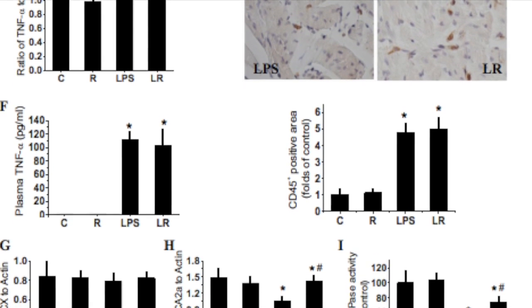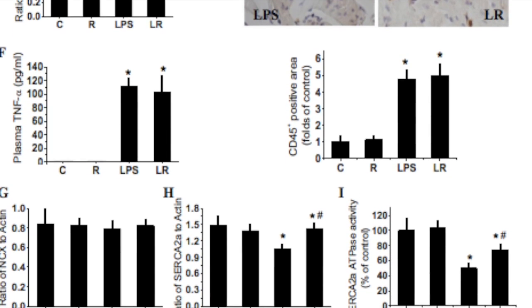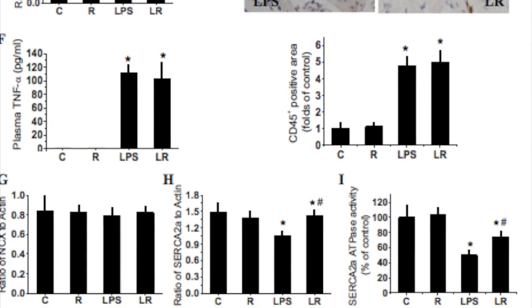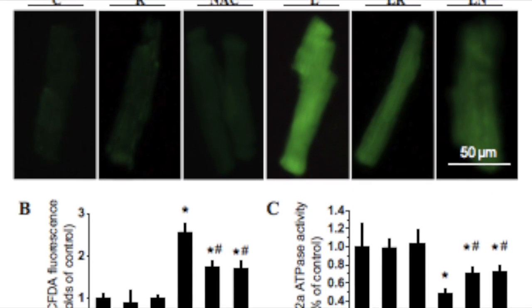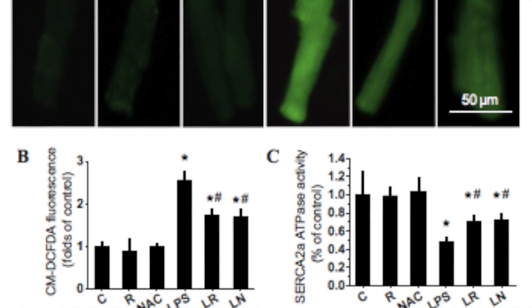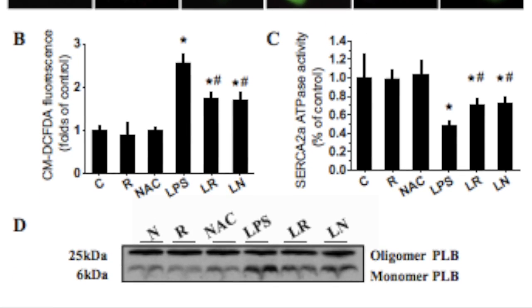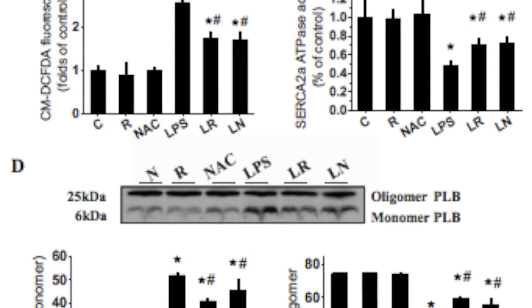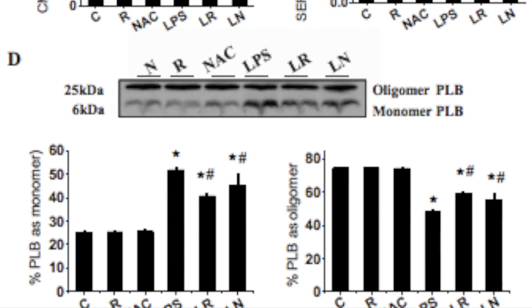These data suggest that the activity of SERCA2A in endotoxemia is inhibited, possibly due to increases in the monomeric form of phospholamban. They suggest that resveratrol protects the heart from LPS injury in part by promoting oligomerization of phospholamban, leading to enhanced SERCA2A activity.